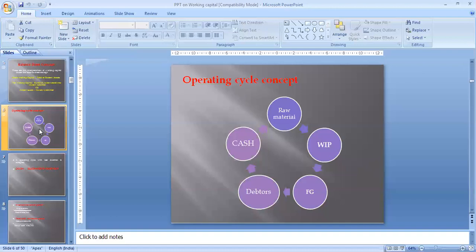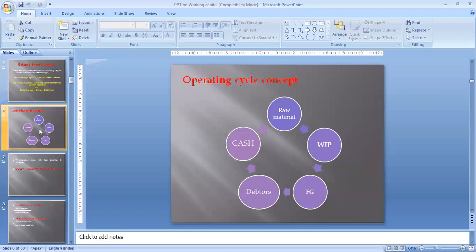Now at the fourth step, the company sells the finished goods in the market, either in cash or on credit sales. Your sale will be on cash or it may be on credit. If the company allows sales on credit, then definitely a debtor arises, because the debtor arises due to the credit sale. They have to pay the amount of the sale after some period of time. So your finished goods are converted into debtors when you allow sales on credit. Every company allows some credit period after which the debtor has to pay the amount. So the debtor will be converted into cash after the expiry of that period. Again the company has cash in hand and again starts purchasing raw material, then converts it into WIP, then FG. So this operating cycle continues.